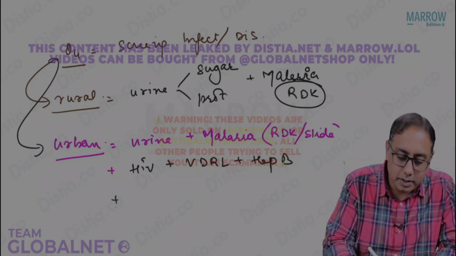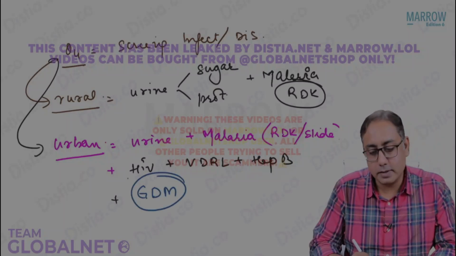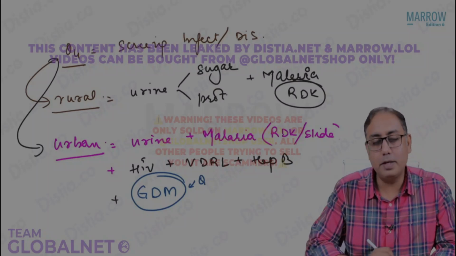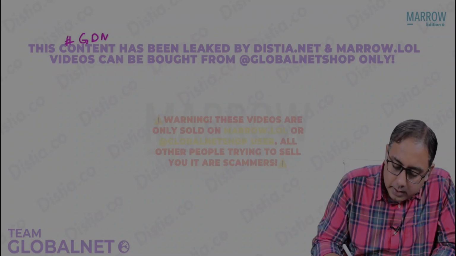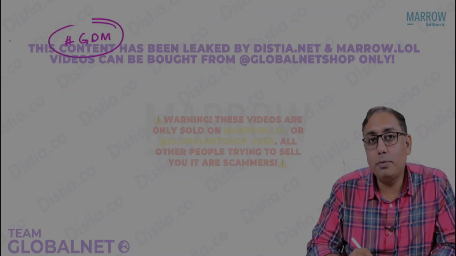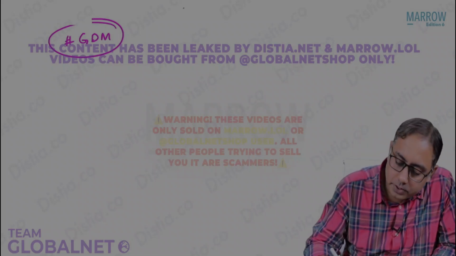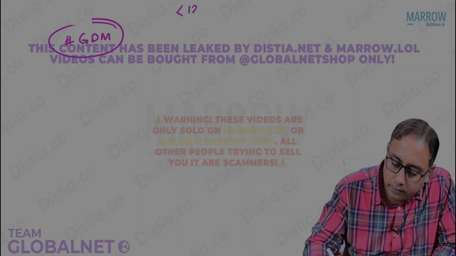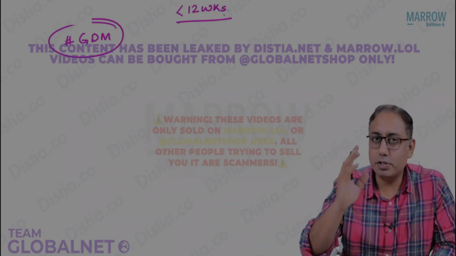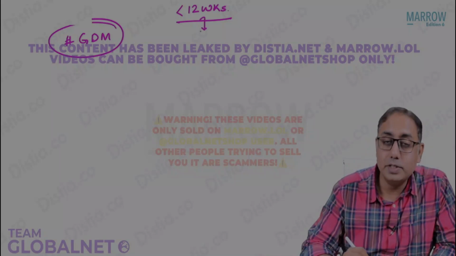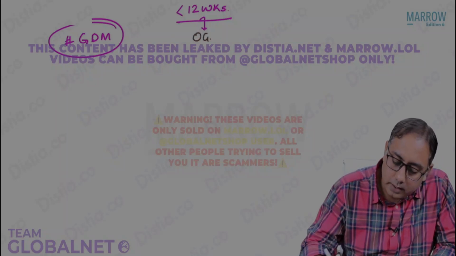Along with these infection screenings, we are also screening the female for gestational diabetes mellitus. MCQs on gestational diabetes mellitus. So there comes your MCQ. What is GDM screening? Let us have a quick discussion about what you mean by GDM screening. GDM stands for gestational diabetes mellitus. Beta, please note, if a female comes to you within 12 weeks of gestation, that is during the earliest phase, that is during the registration phase, at the first visit only, during the registration visit only, we are going to do the OGTT.